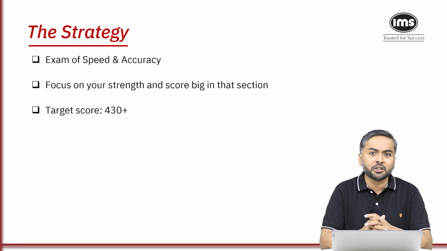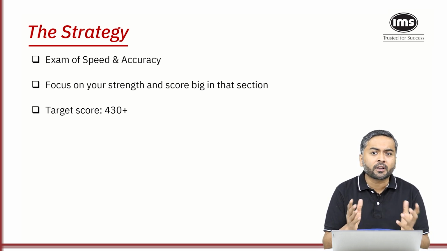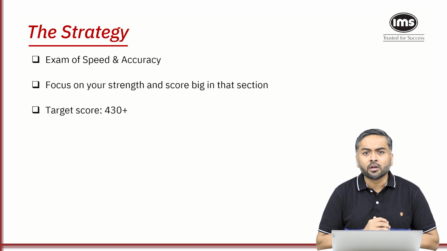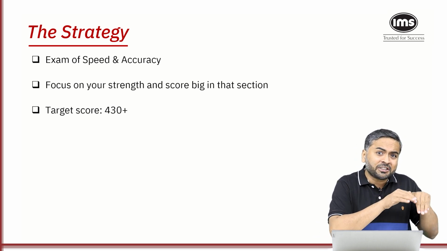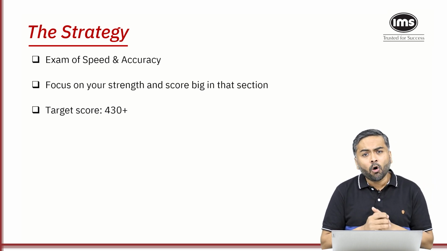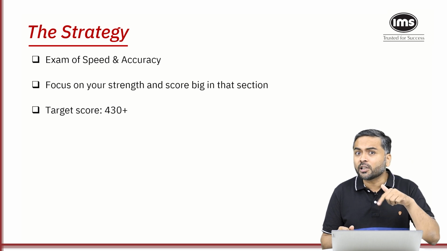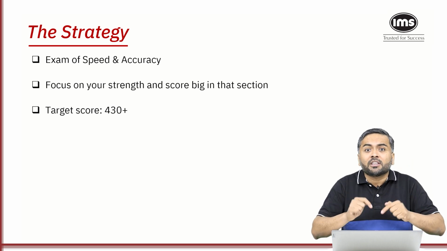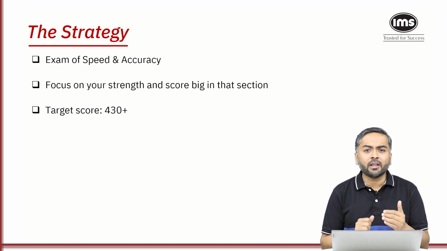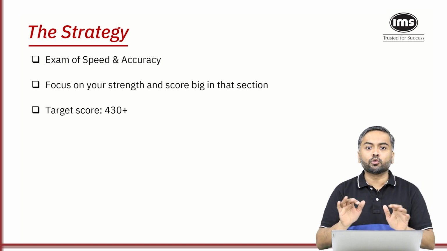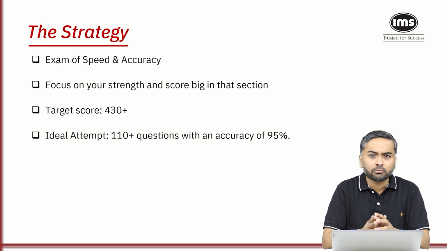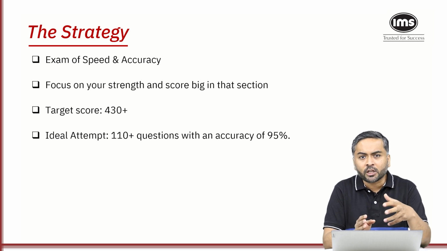That will help me to get the overall marks. As I said, last year the cutoff was 409. I would recommend you target 430 plus in the mock, so that even if the paper is slightly easier, or at the level of difficulty of last year, the cutoff will still go high, because now everyone knows that the cutoff last year was 409, which means everyone will start targeting 415 and 420. So your target should be 430, so that even if the cutoff goes higher, you are in the safe zone. To have more than 430 marks, your attempt has to be 110 plus, maybe 114, 115.